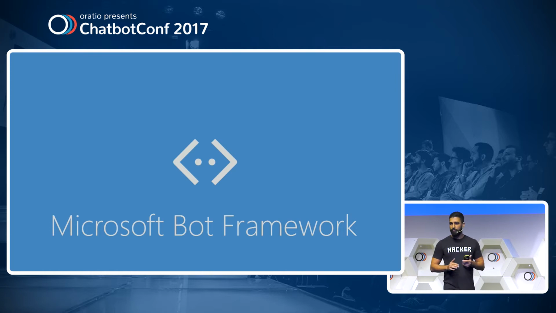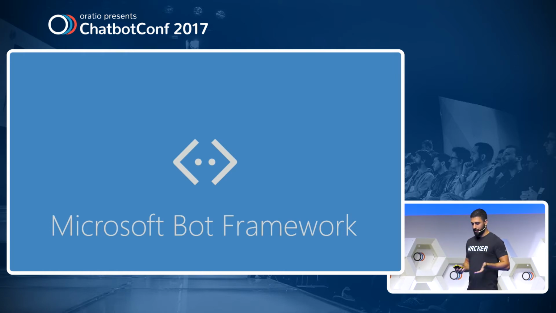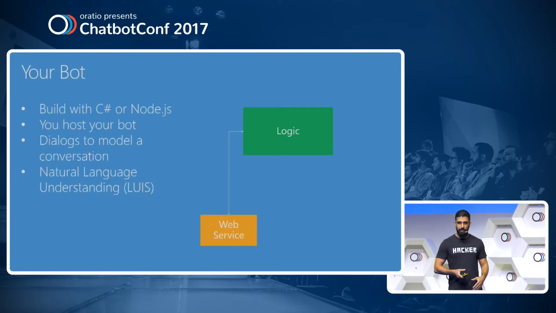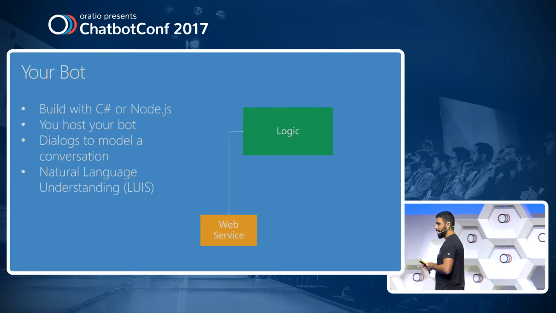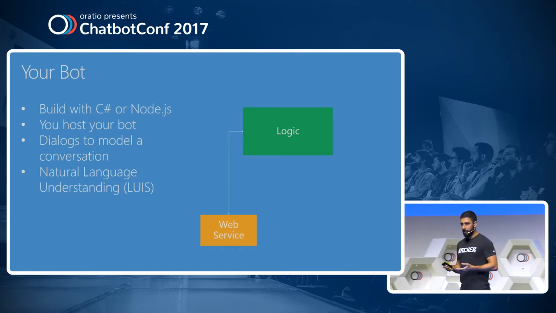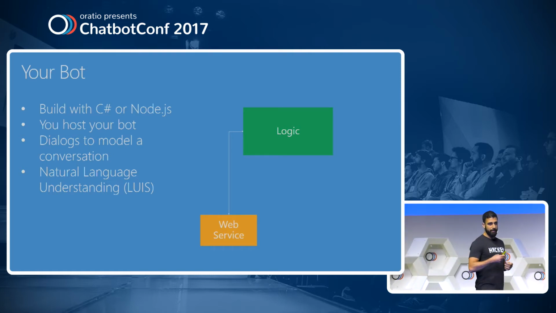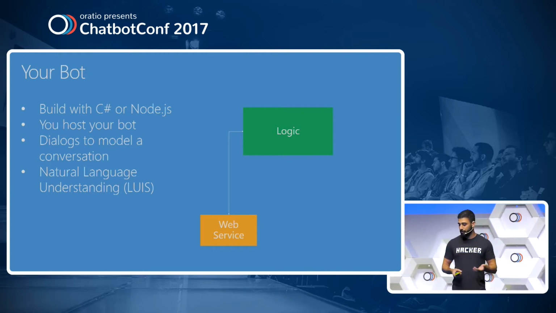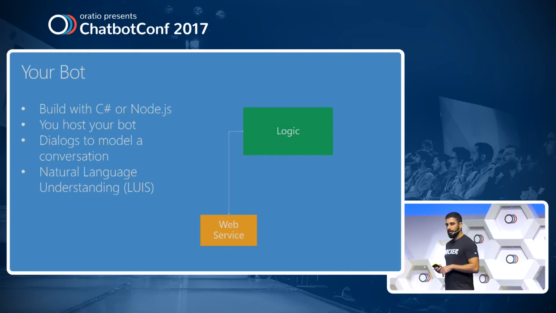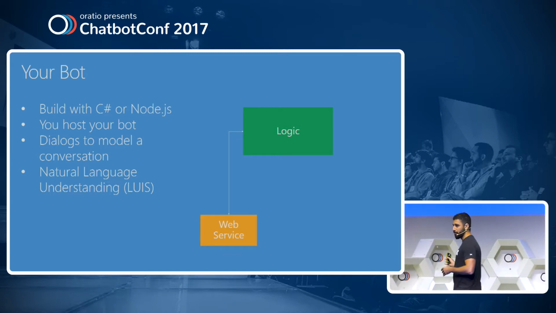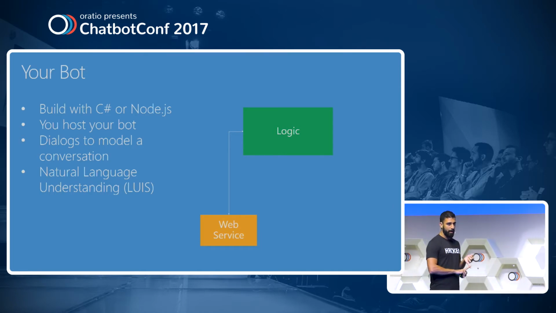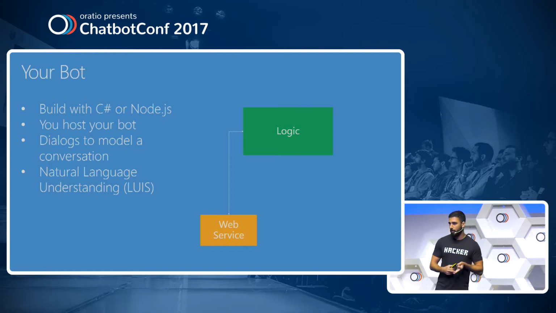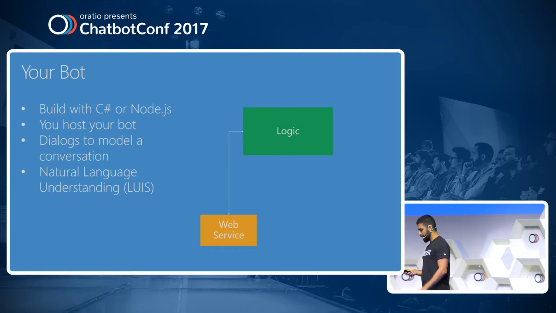So who of you has worked with Microsoft Bot Framework one way or another? All right, so not all of you. So let's take a minute to understand what Microsoft Bot Framework is. It is a framework that enables you to write your code once in Node.js or in C# and then deploy it to a web service, a cloud, that's giving you a REST API. Then you can connect that API to a connector service, which I'm going to show in a bit, and that service would be connected to any other channel that you might want to work with. So you can write your code once and then have your bot available on Slack, on Messenger, on Teams, on Skype, and any other sort of thing.